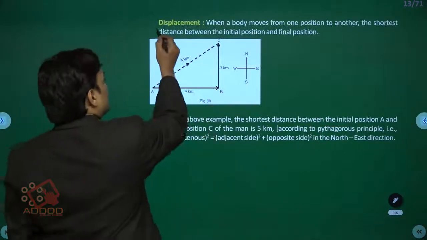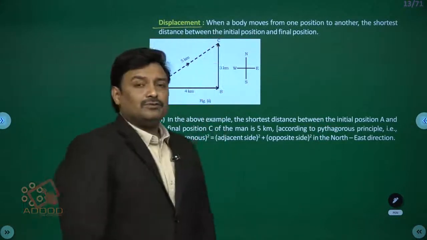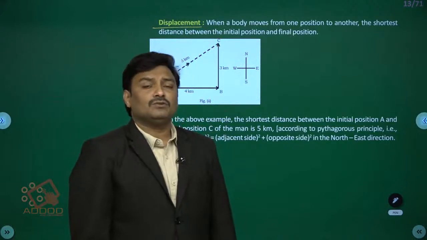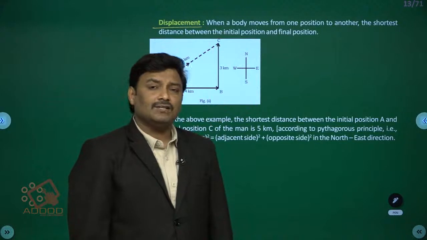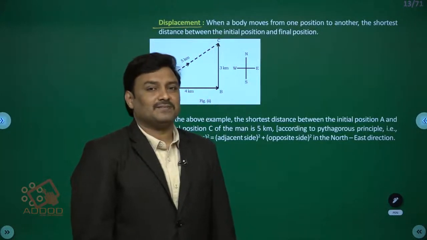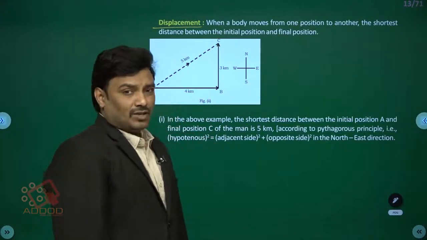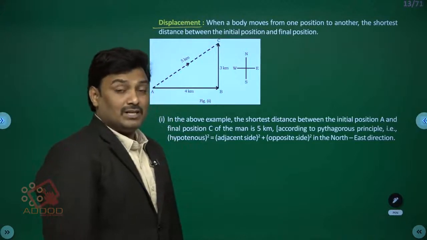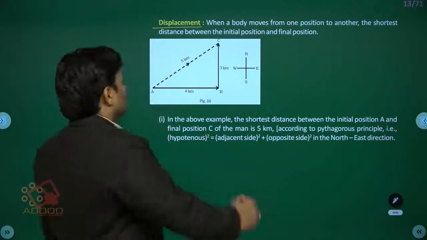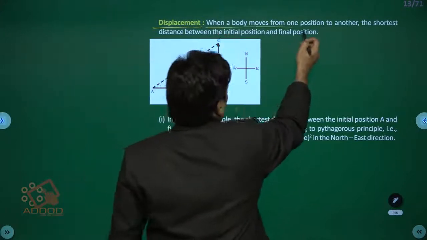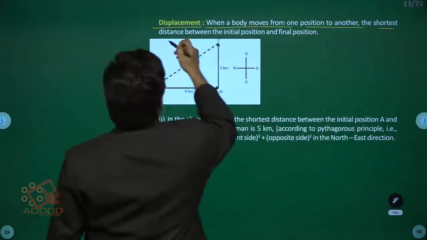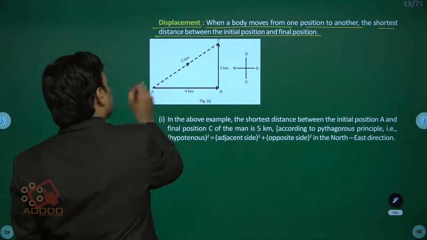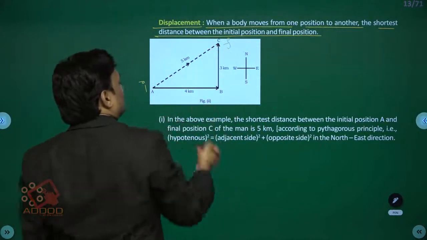As far as displacement is concerned, students, displacement is actually the shortest distance from the initial point to the final point, in the direction of the final point, because it is a vector. Whatever paths you followed, it does not matter as far as displacement is concerned. When a body moves from one position to another, it is the shortest distance between the initial and final position. Students, A is the initial position, C is the final position.